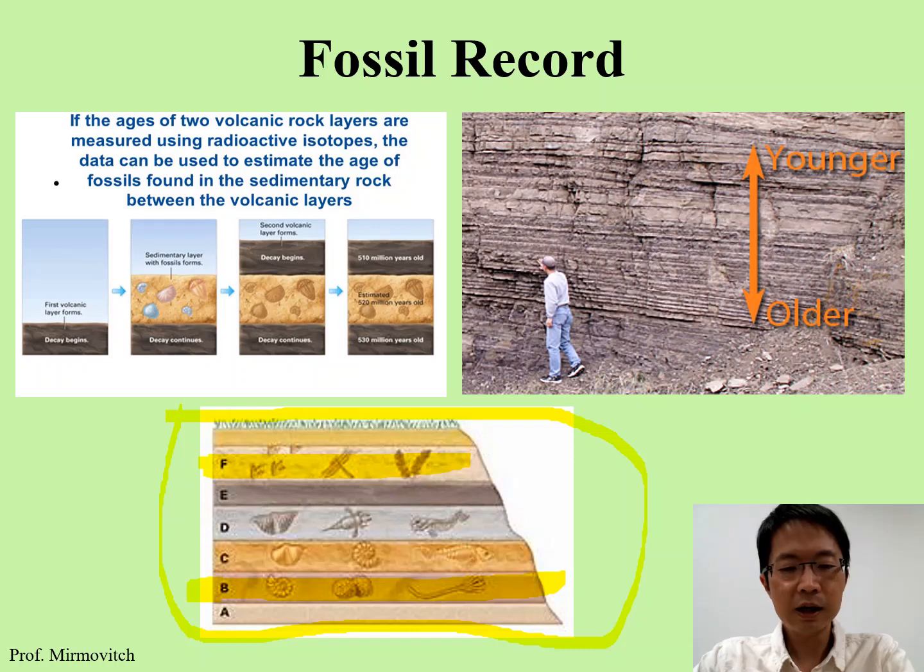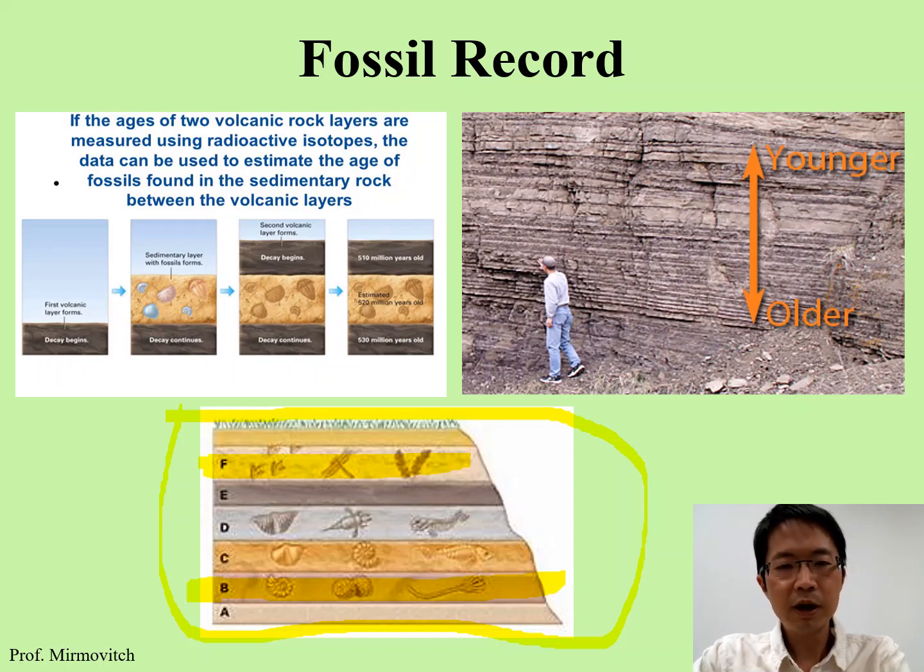Second point is that when we find animals in different layers of the rocks, we can estimate the time that they existed on the earth. This is very straightforward because different layers of the rock are formed in different ages. So if we find an animal in a certain layer, we can safely assume that those animals existed in a specific time period.